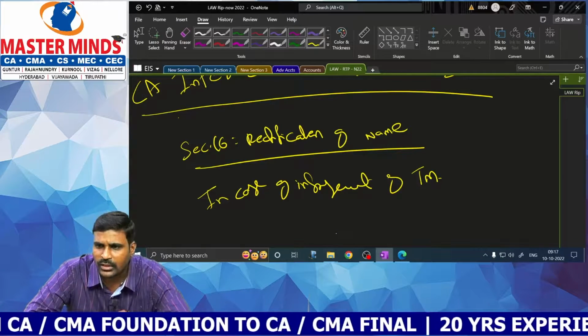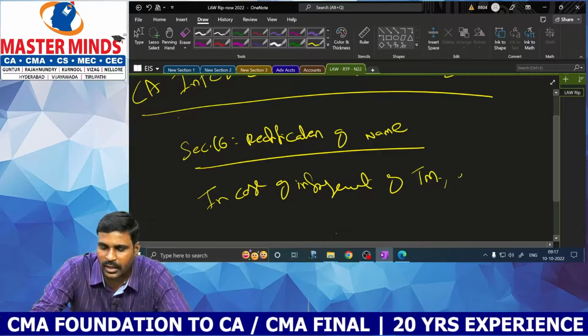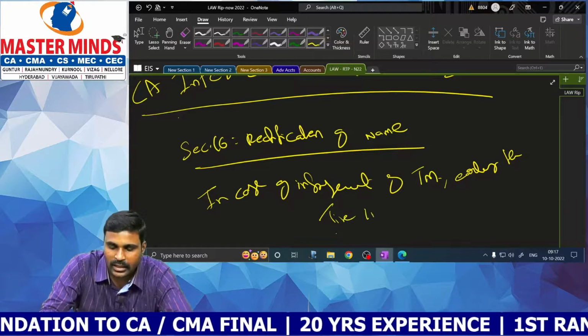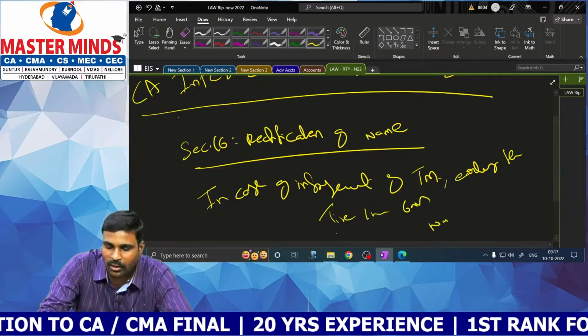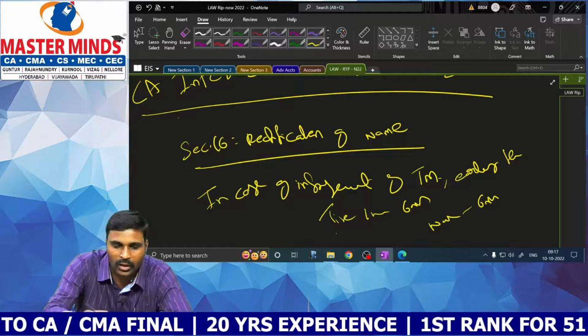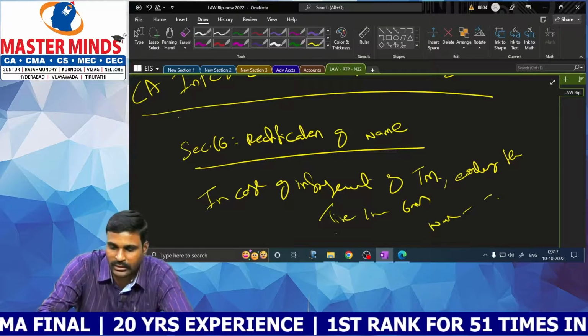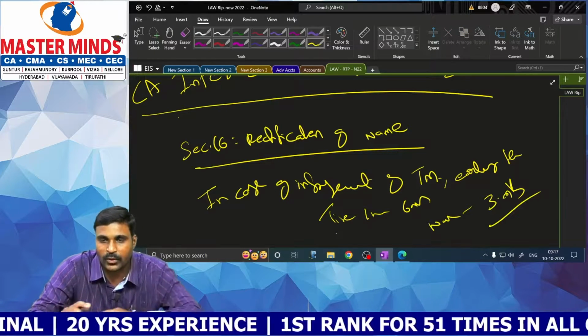In case of infringement of trademark, earlier the time limit is 6 months. Now they have made it 3 months. That is the only amendment. No much complicated thing. Very simple. 6 months has been reduced to 3 months.